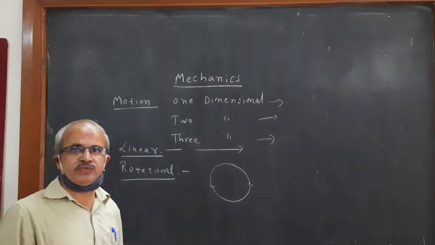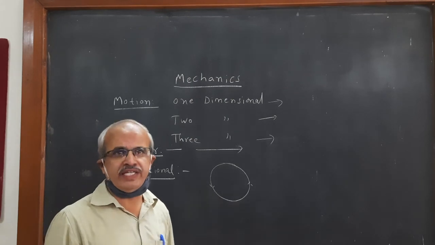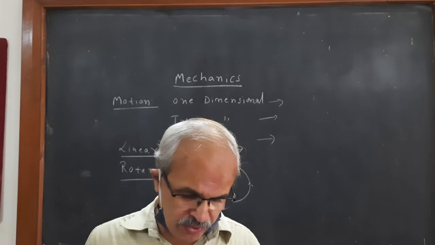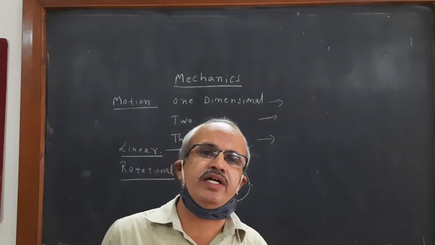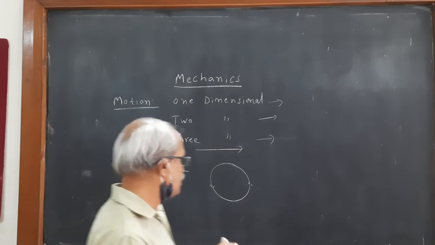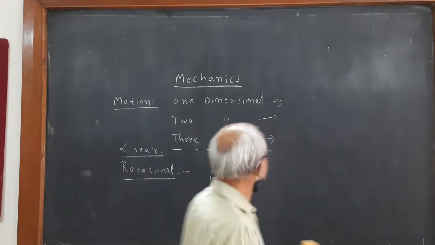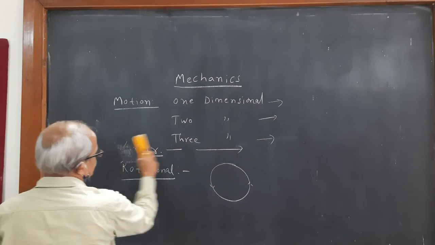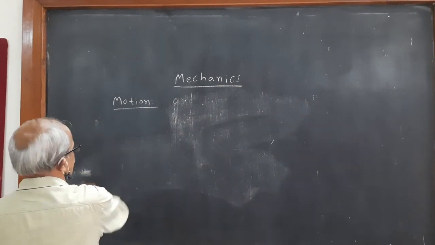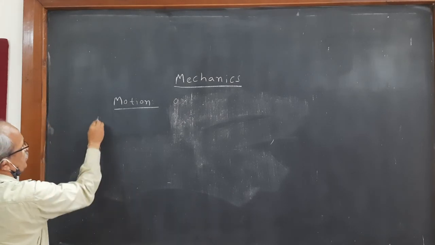So like this we have to study types of motion, and when we know these types of motion, then you should know certain basic concepts of mechanics. In the previous class, some of them I had covered, like what is displacement.